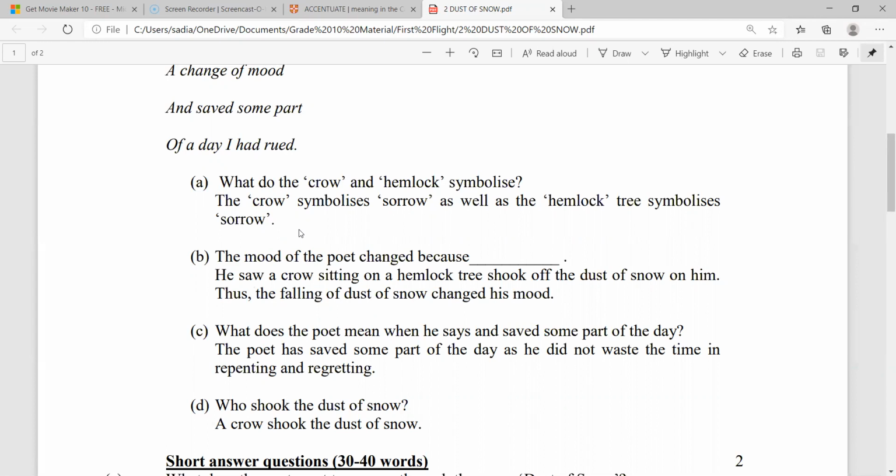Kindly make a note of the word perch, perched. The crow was perching, not sitting. Sitting is used for human beings and other such animals, robots.